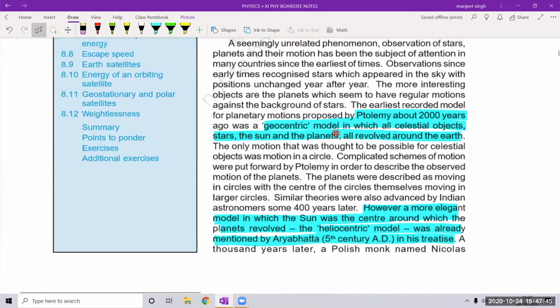About 2000 years ago, a geocentric model was placed before the world. What was the geocentric model saying? Geo means earth, centric means at the center. Earth is at the center and all the planets along with the sun revolve around earth. So earth was the center of the solar system. That was the geocentric model. And that model continued for hundreds of years. Okay.